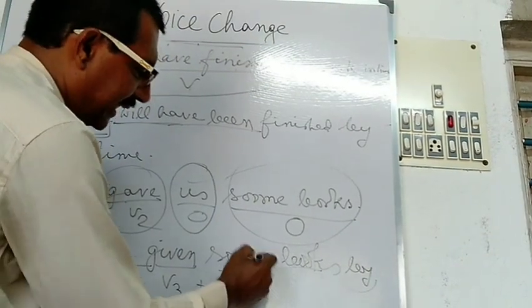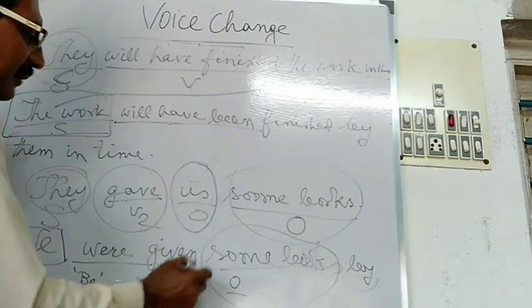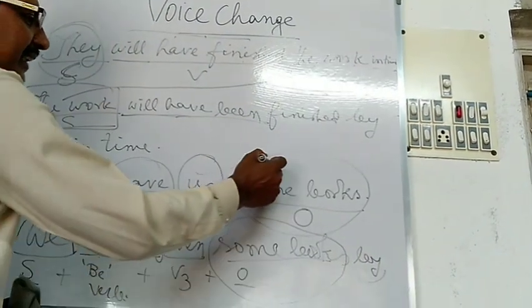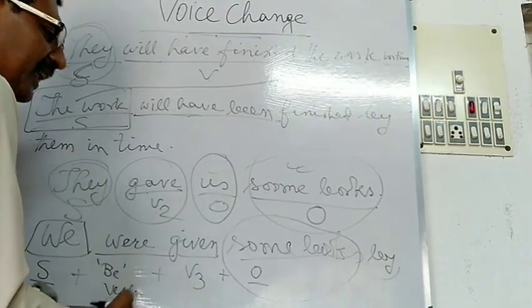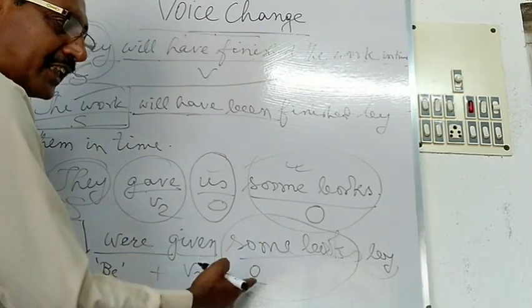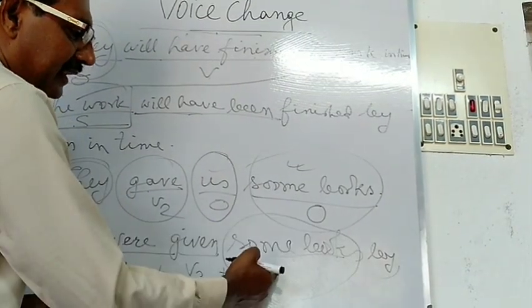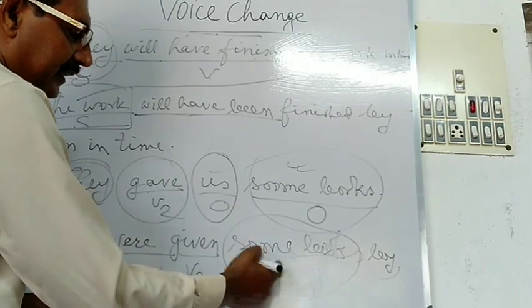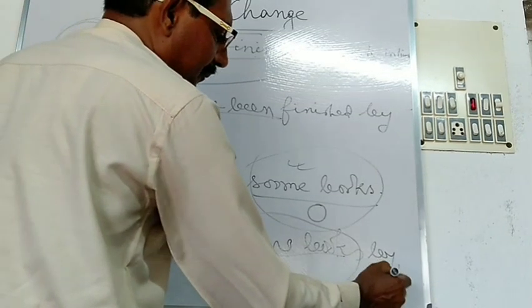Some books is called the retained object, because in the active voice you have seen some books as the object, and in the passive sentence also some books remains unchanged. So this object is the retained object, and by is the preposition.